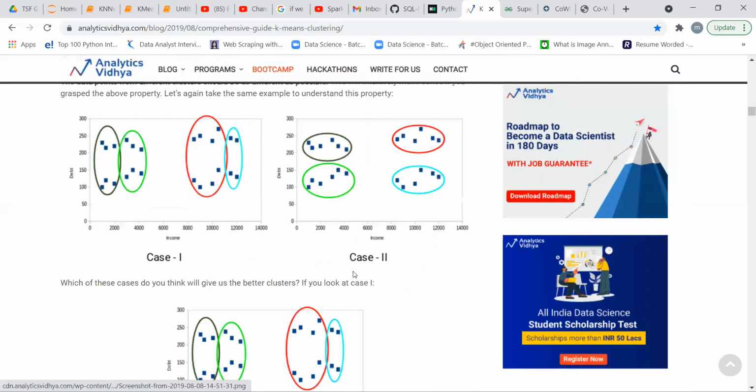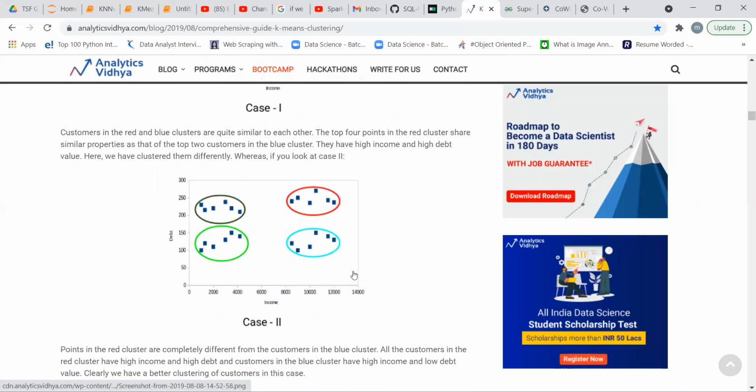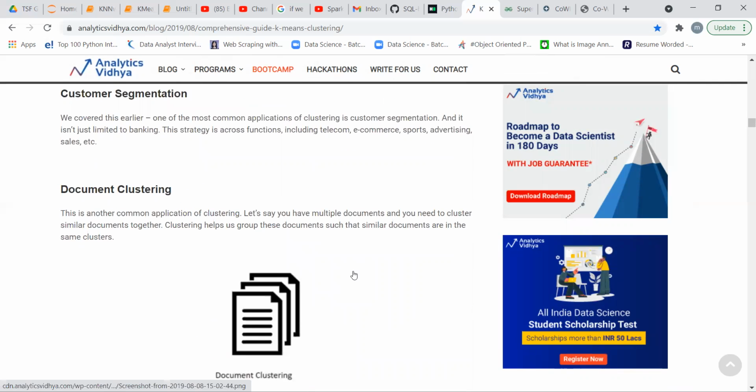And then what we do in this K-means algorithm: first we decide the value of k, suppose that we have values 2, 3, and 4. We use the optimum value of k, and suppose the best optimum value is k equals 2, meaning that we have two centroids, and these two centroids pass through the data set.